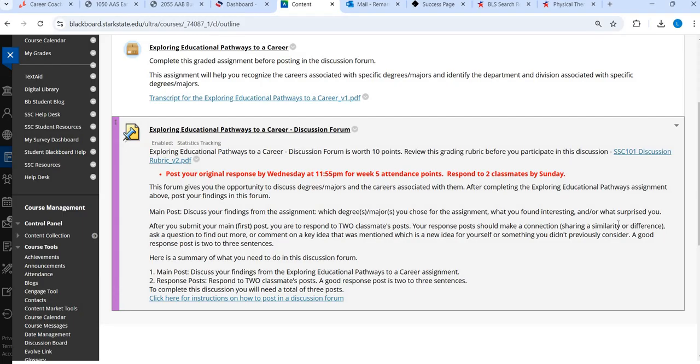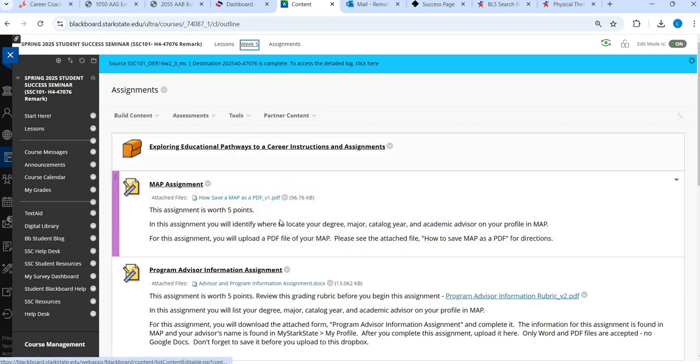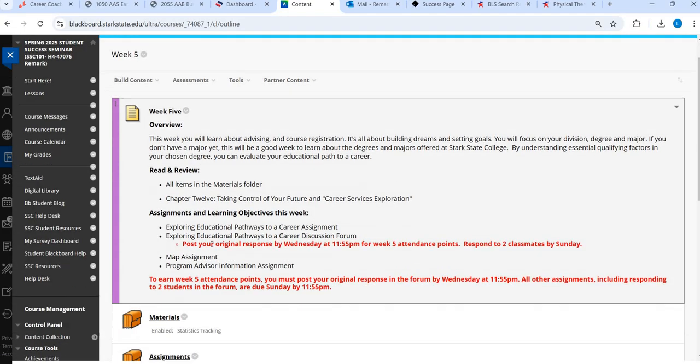Or you can tell me, I already knew all this. I researched, I did this before coming here, whatever the case is. So tell me what 2 majors you looked into, what you learned, what surprised you, what you already knew. That's what your main post is going to be. And then you're going to respond to 2 classmates. All right, so that is what you're doing for these first 2 assignments right here.